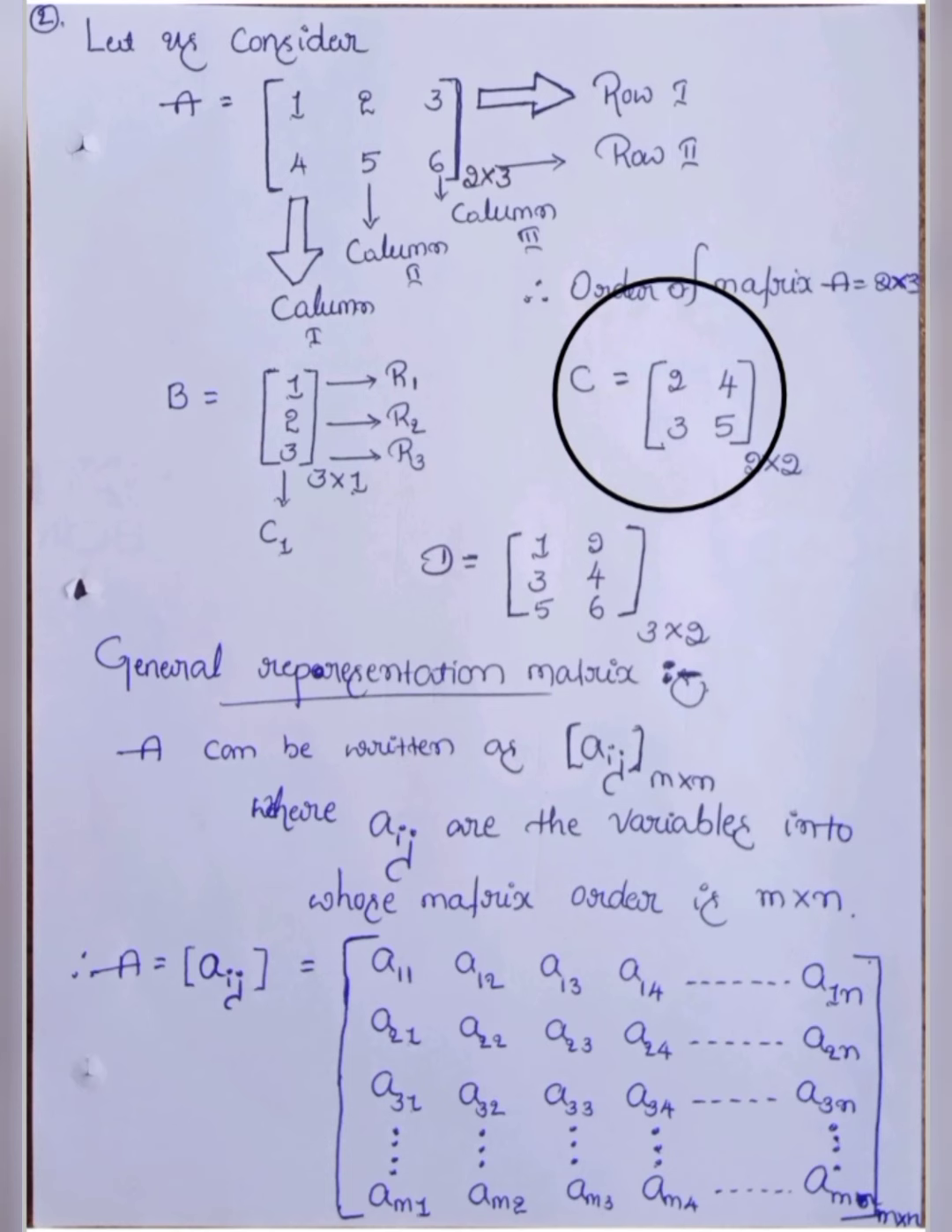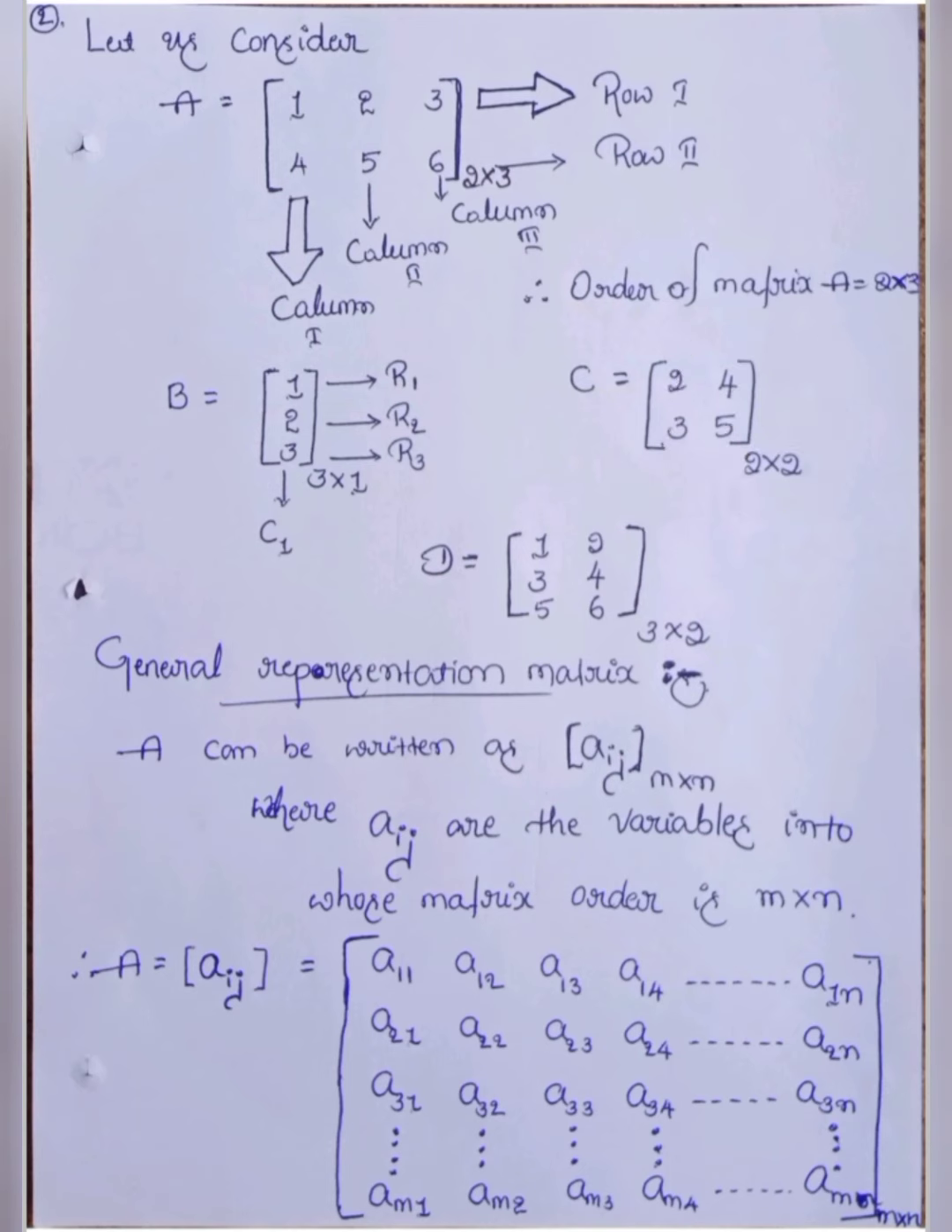Capital C equals the matrix 2 4 5 3 in two rows. So what is the order of the matrix? The order of the matrix in this is 2 by 2. How many rows are there? We have two rows, 1 and 2. How many columns are there? We have two columns, 1 and 2. Are you clear? So totally, the order is 2 by 2.